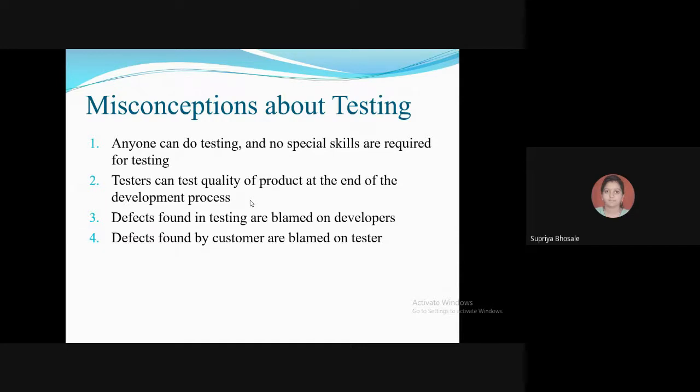So defects found in testing are blamed on developers. Is this correct? No, not at all. This is not the task of developers only. Though two-thirds of the defects are due to wrong requirements, yet the developers are mostly blamed for the defects in software development.